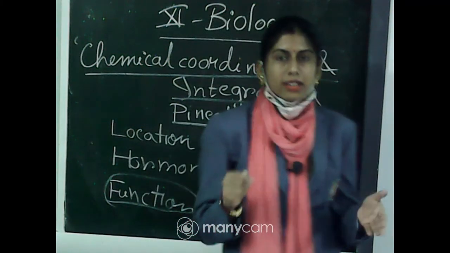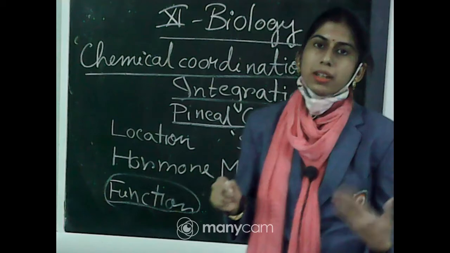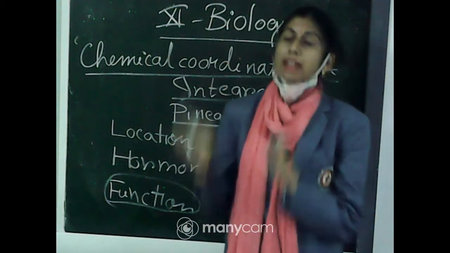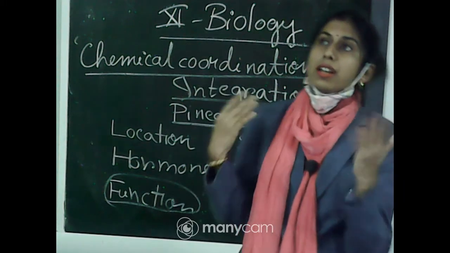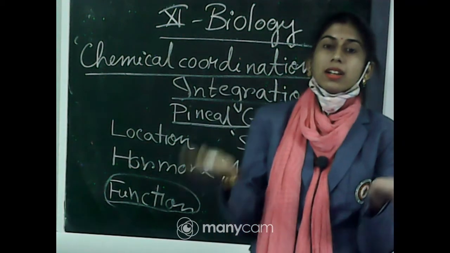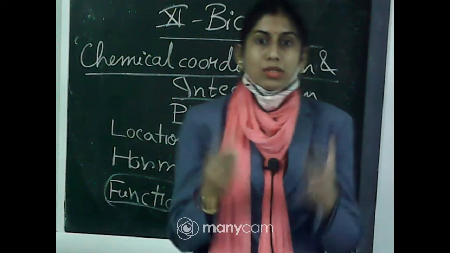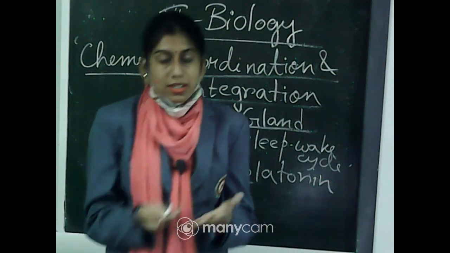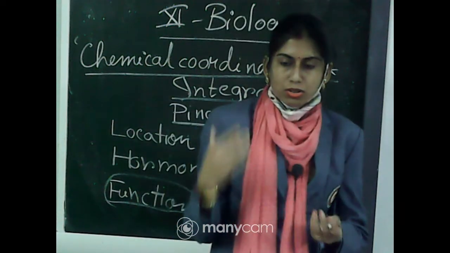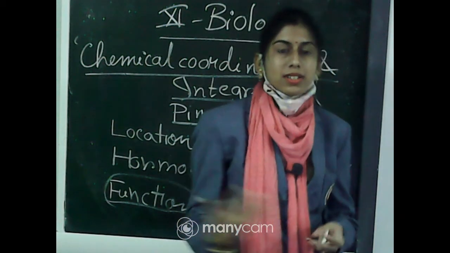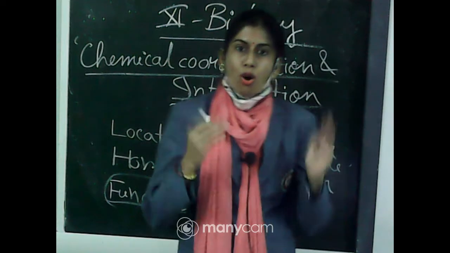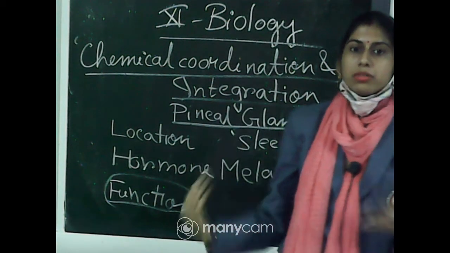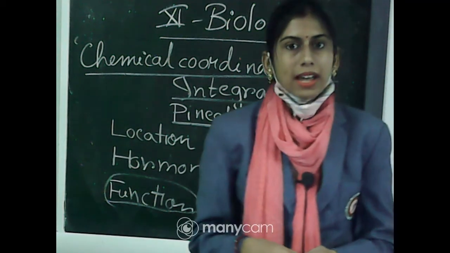It also helps in maintaining body temperature. It has other roles: it helps in pigmentation, in females it helps in the menstrual cycle, and it influences metabolism and our defense capability. So these are some roles of the hormone melatonin secreted by the pineal gland.